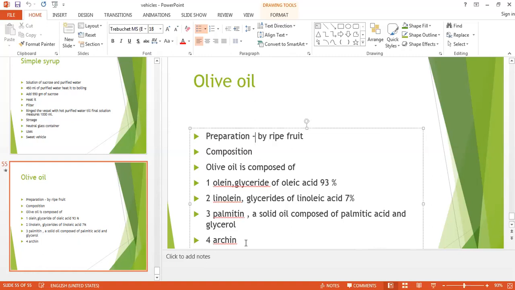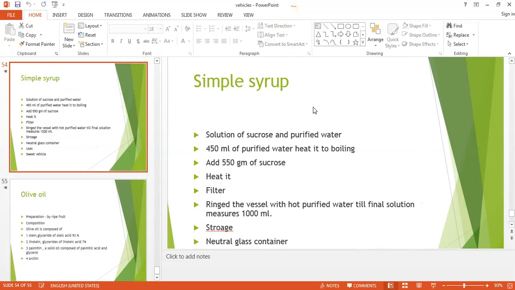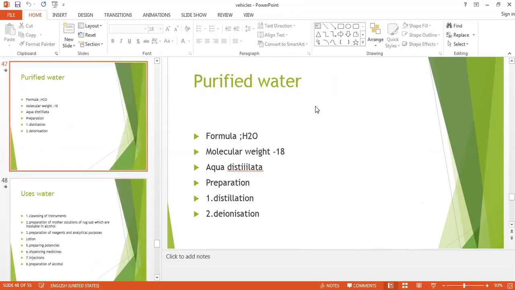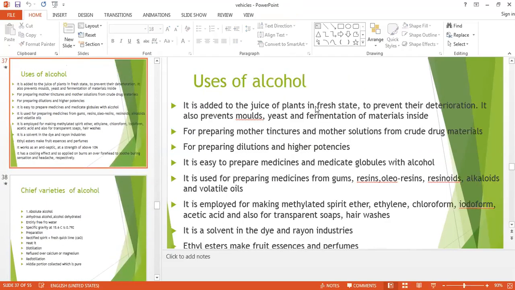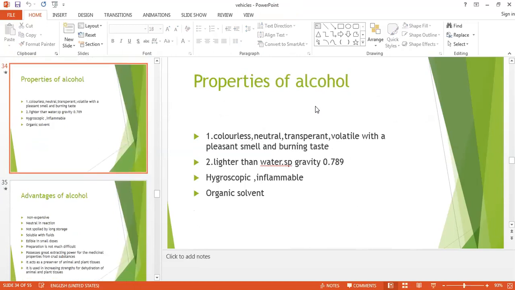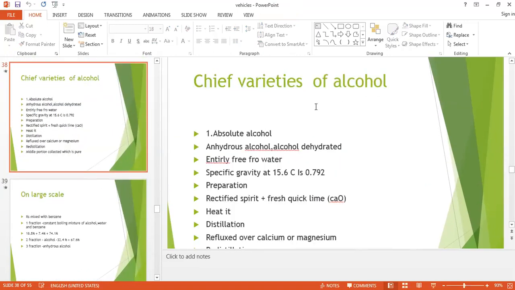Today we have seen a lot of things. We have seen the preparation of glycerol, ethyl alcohol, ether, rectified spirit, and proof spirit. These are the liquid vehicles that we have seen. We have seen the chief varieties of alcohol, five varieties.